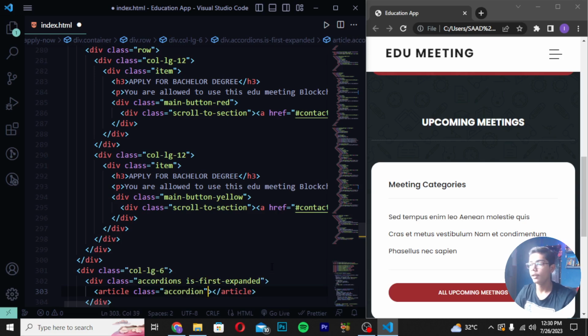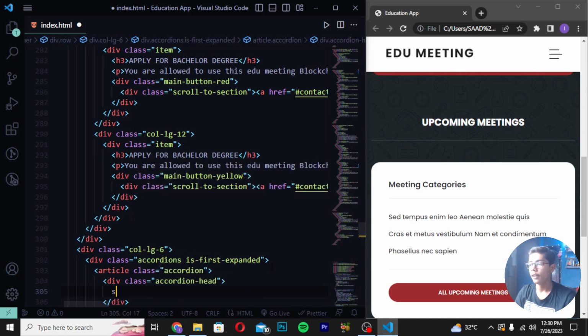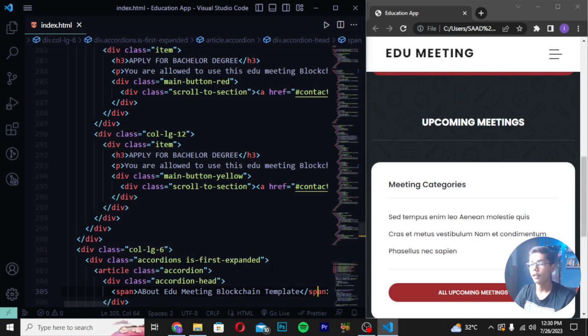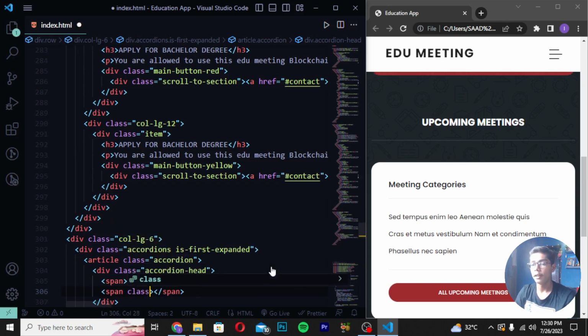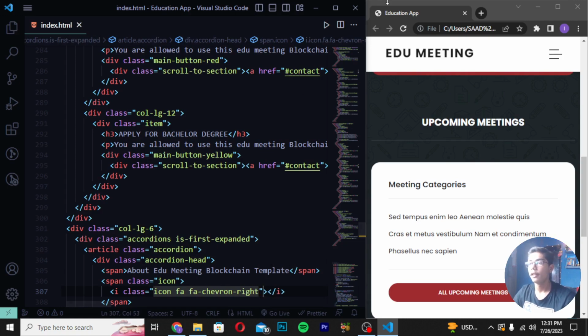So here I will be creating a div class, and here I will be writing accordion. Then write here a tag. Here I will be writing a span about the meeting, then I will be writing blockchain template like this. When you've written this, you have to save it here. Then you have to move down right here, span class item. Then I will be moving here and write here about like this. Then you have to write here item class and then write here item fa fa-chevron-right like this. Save it. Then you have to reload.